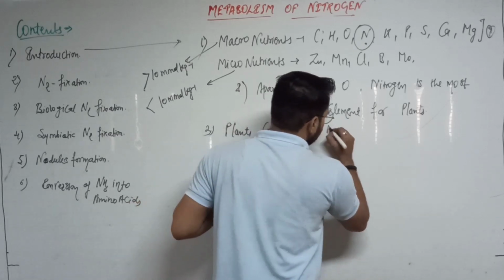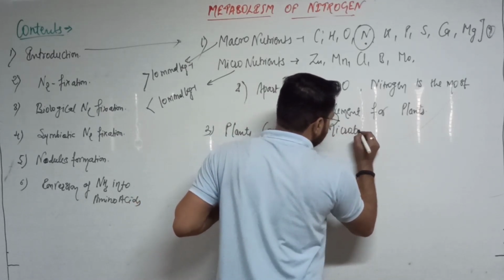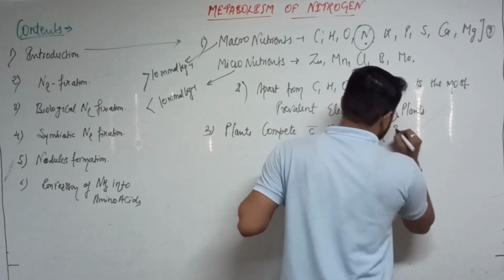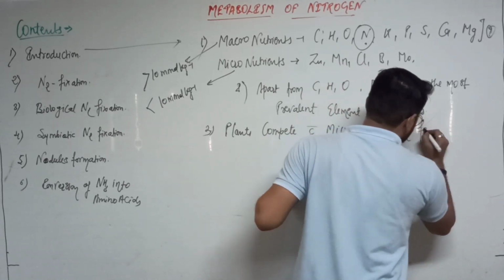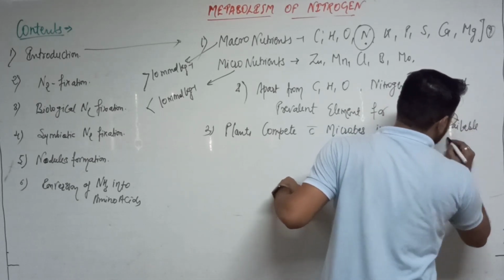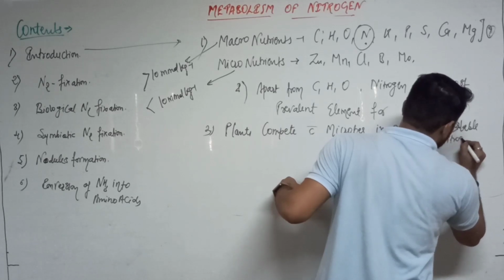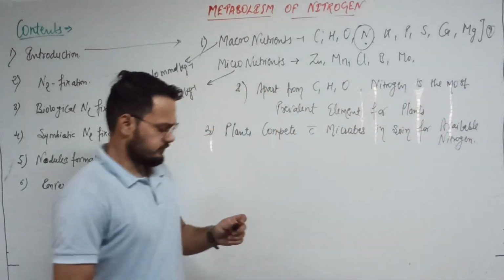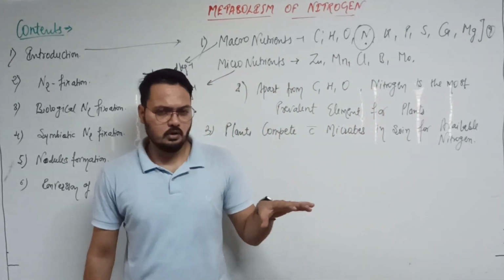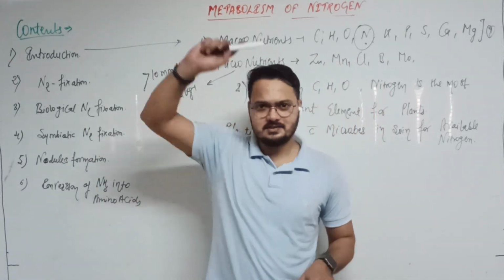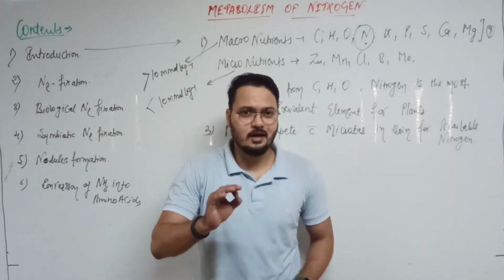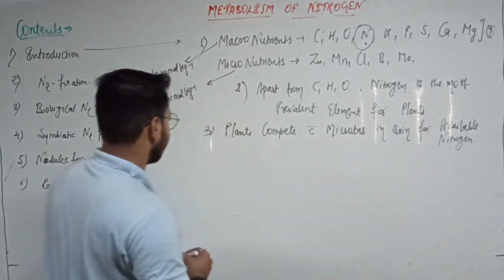Plants compete with microbes in soil for available nitrogen, that is clear. This nitrogen is available in soil as well as in the atmosphere, and in the atmosphere, nitrogen is also available in a very small amount.